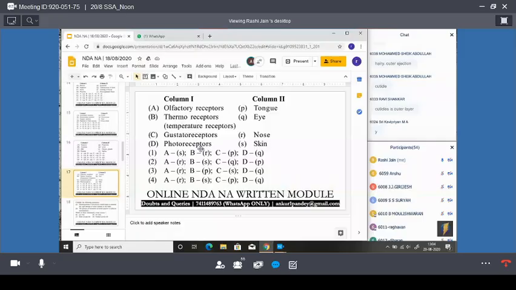Who is asking about cuticle? Cuticle of plant or cuticle of body, Abhinav? See, the plant cuticle provides protection against the external environment, in unfavorable conditions.